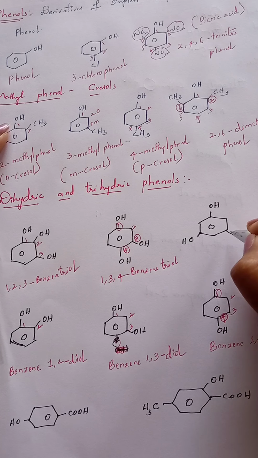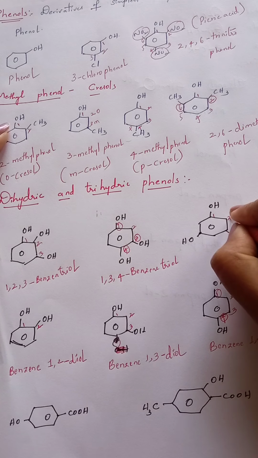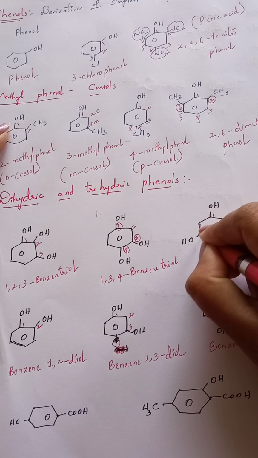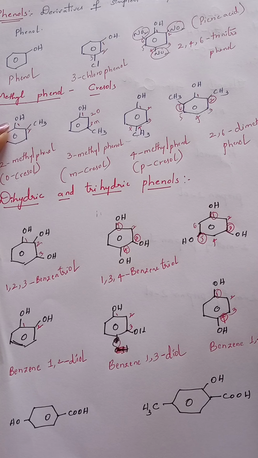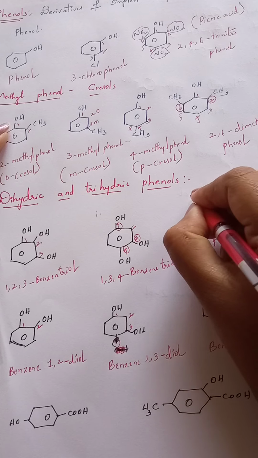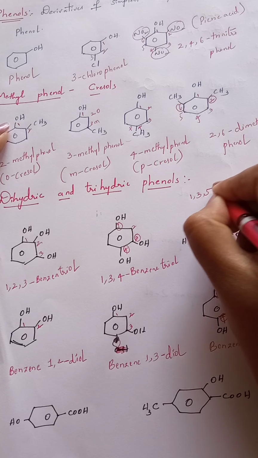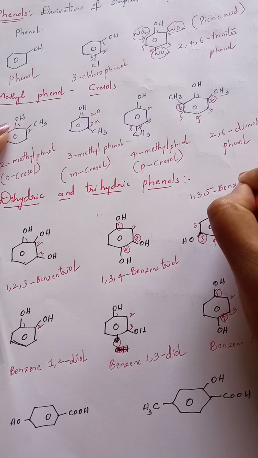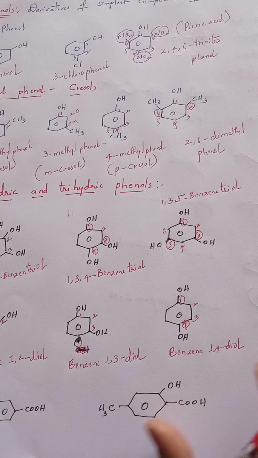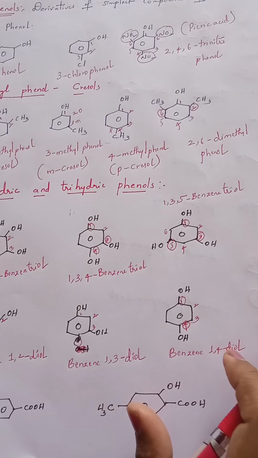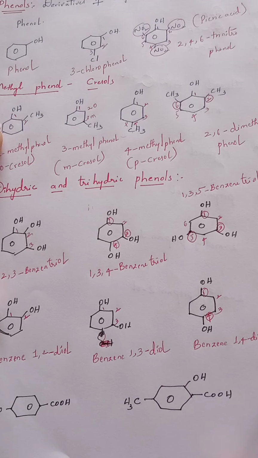So either here or here you can start giving numbering. I am starting from here: 1, 2, 3, 4, 5, 6. At first position, third position and fifth position hydroxy groups are located. Then it is 1,3,5-benzenetriol. So like this we can give name for dihydric and trihydric phenols.